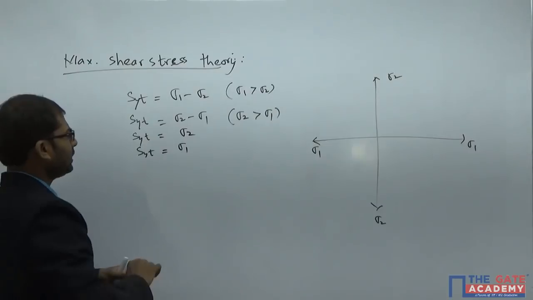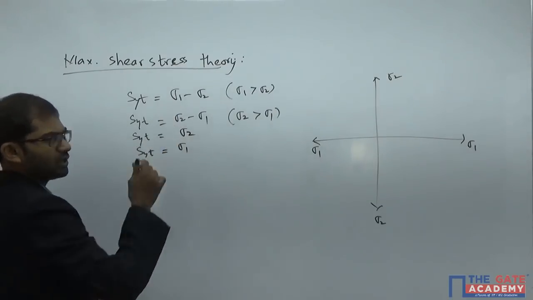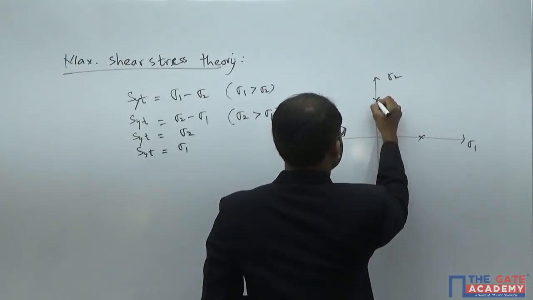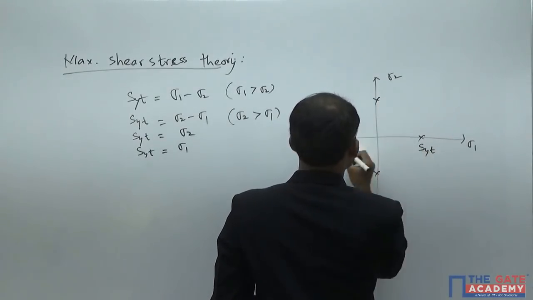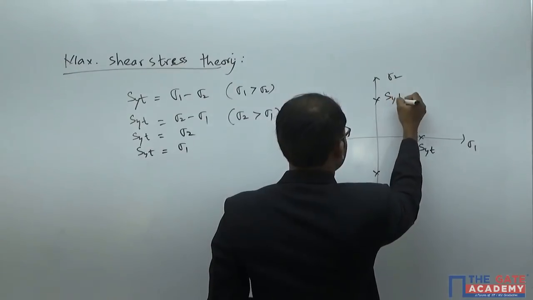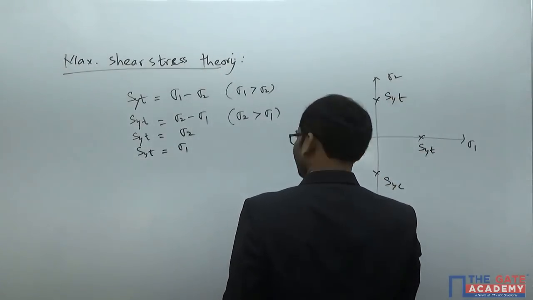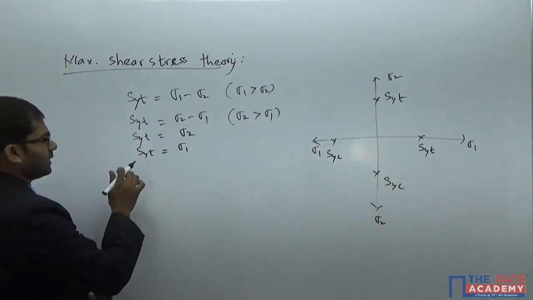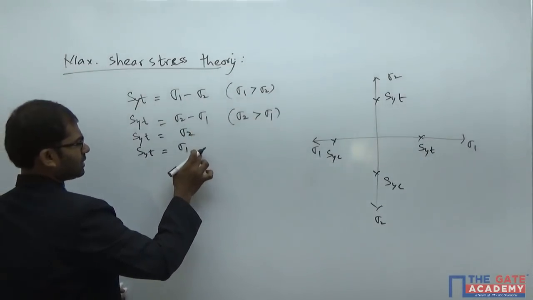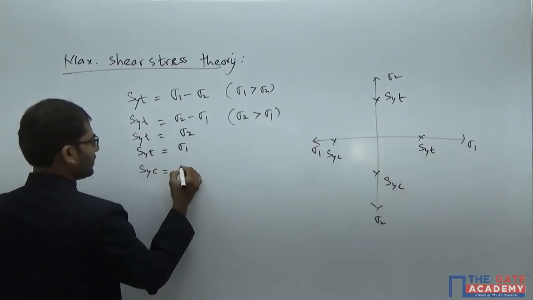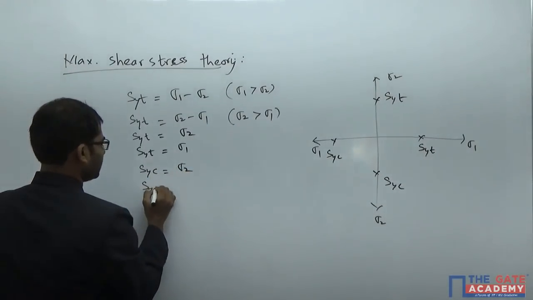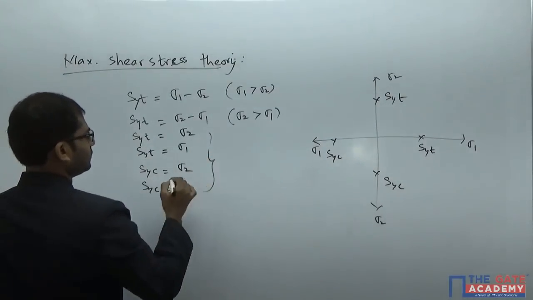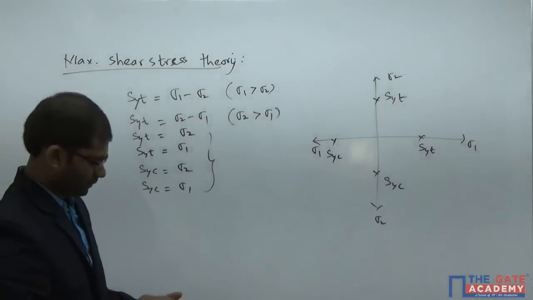Now, if you plot these 4 equations, with SYT and SYC, whatever 4 equations we took, because here sigma 1, sigma 2 are there. If you take compression, SYC is equal to sigma 2, SYC is equal to sigma 1. So these 4 lines I have already drawn in the previous theory of failure.